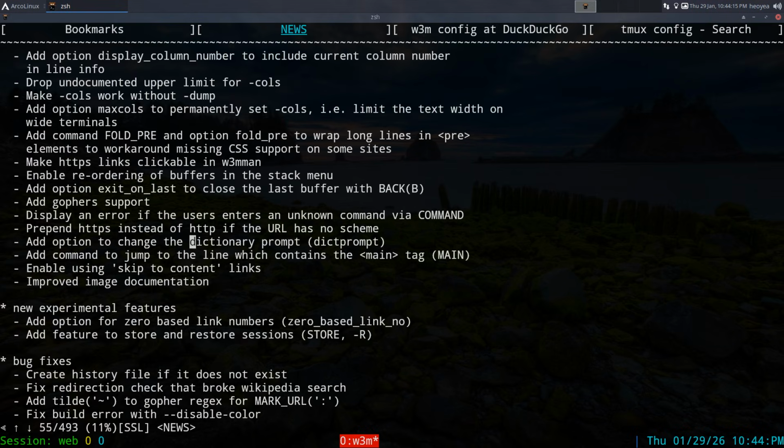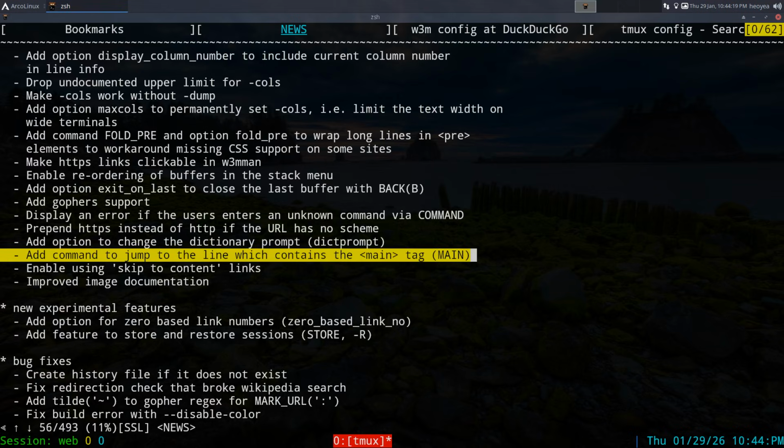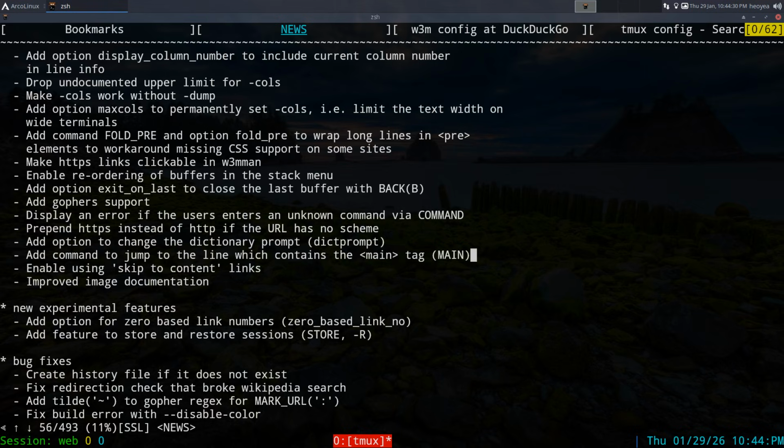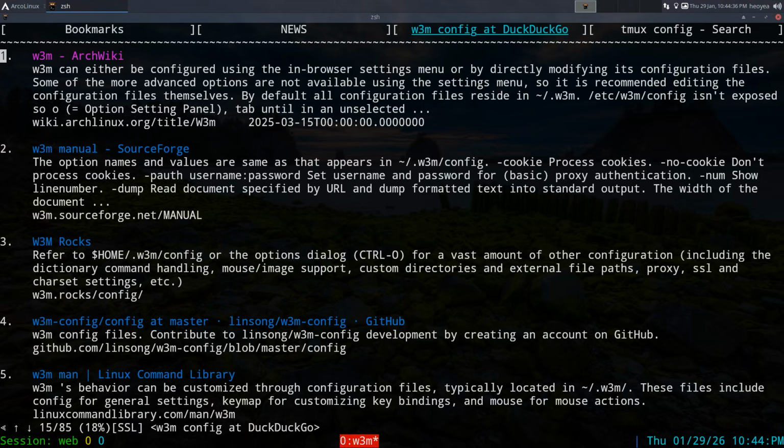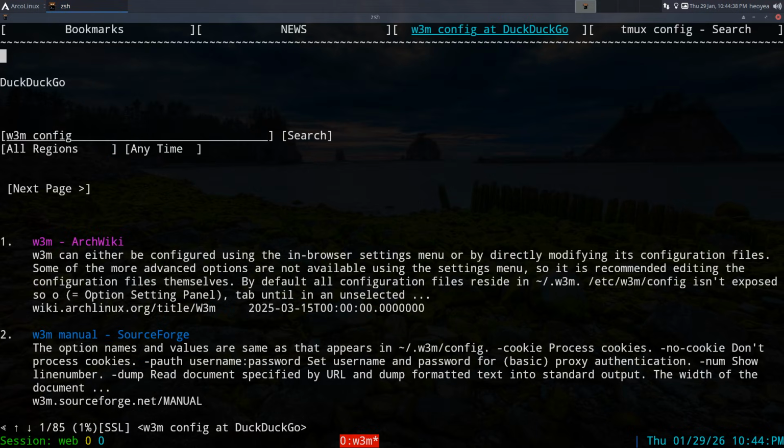And another thing they have is this thing called main. This one doesn't work with all the sites, but you can actually jump to the main HTML code of that page if they have the main tag in there. Not all sites have it. Like in here, this is DuckDuckGo. I can't really do main. If I open my command here and type in main, it says not found in the bottom right.